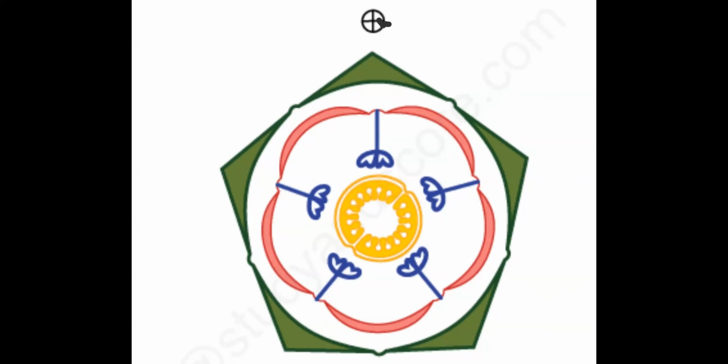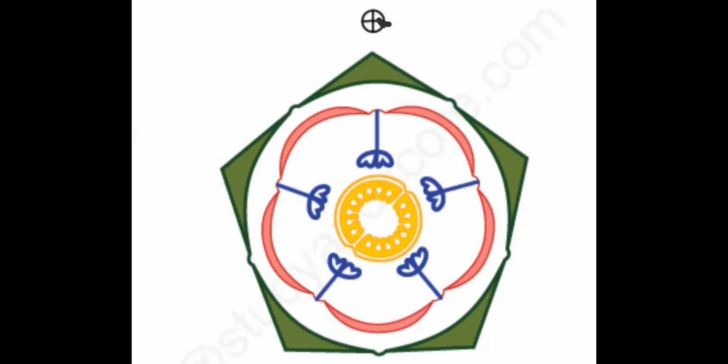Next, describe the first outermost whorl of the flower. Which one is it? Calyx. Yes. So how many sepals? Five, right?